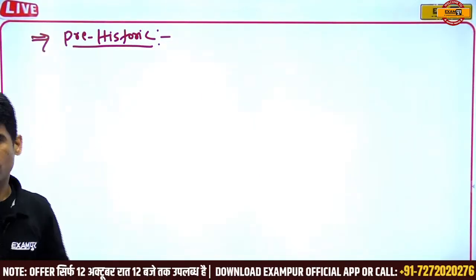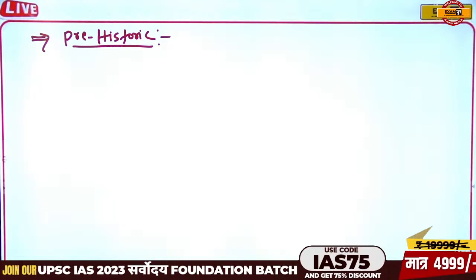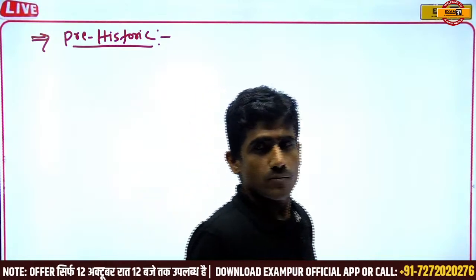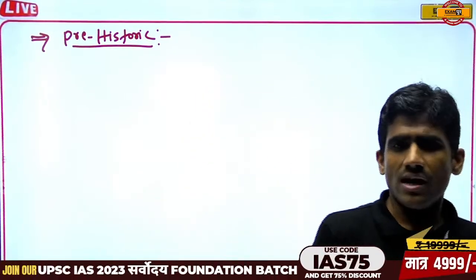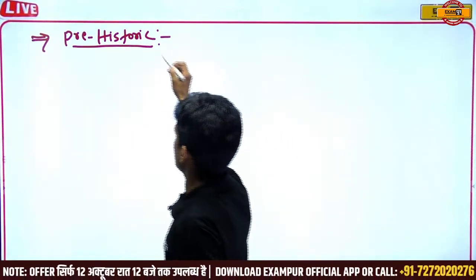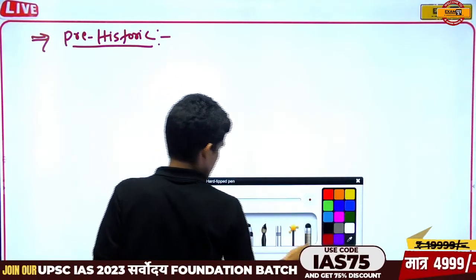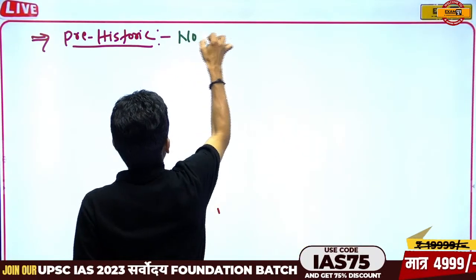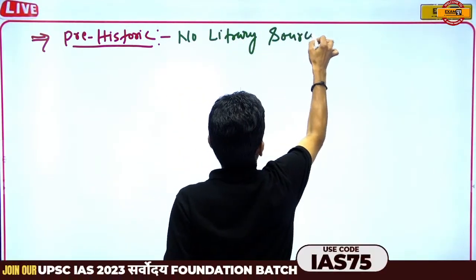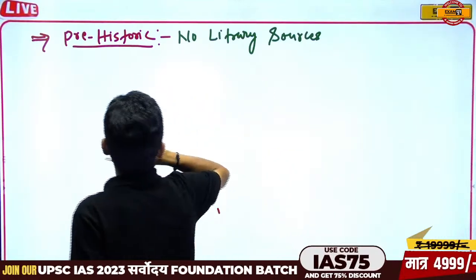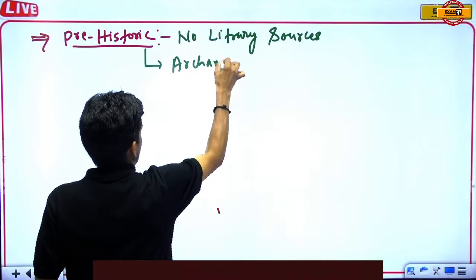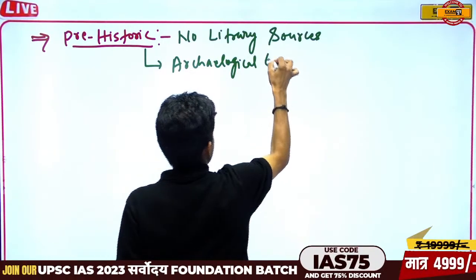So what is prehistoric? Prehistoric means there are no literary sources, and there are only archaeological evidences. That is the time period, prehistoric. There are no literary sources, and we only rely on the archaeological evidence.